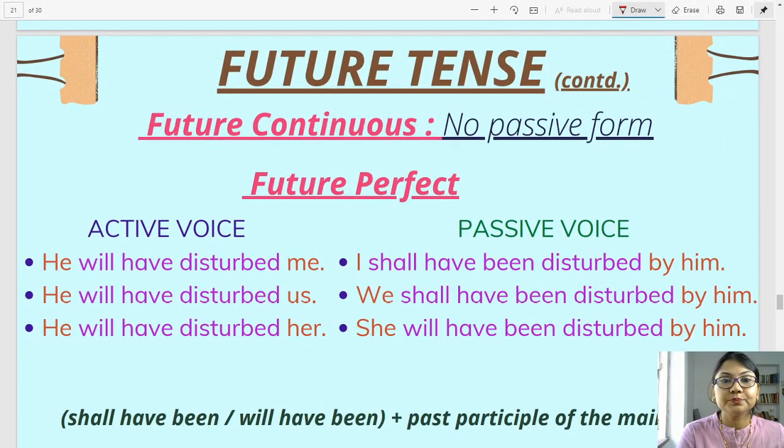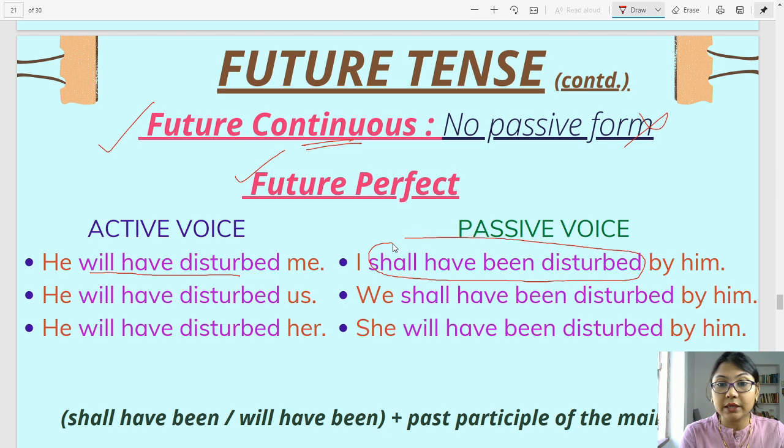Future tense continued. Future continuous, again, no passive form. Good for us. Future perfect, let's look at the sentences. He will have disturbed me. I shall have been disturbed by him. It's I, so it's shall. He will have disturbed us. We shall have been disturbed by him.